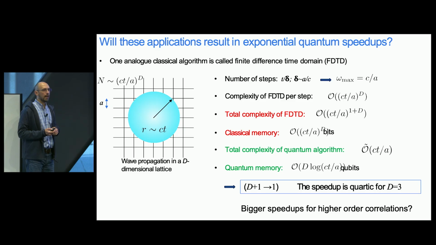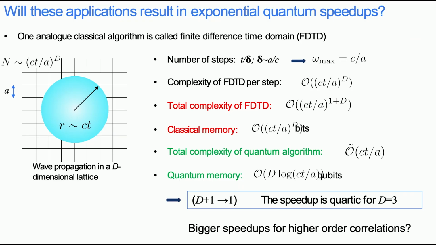Now, when we consider the shadow Hamiltonian simulation algorithm exactly for this problem, we know that the cost is mainly going to be linear in time. But as I said at the beginning, the cost in terms of the volume of the system is very mild. It's only going to be polylogarithmic, right? But we have this linear cost in time. So now the question is, is it really an exponential speedup for this problem or not? Well, this is a case where time and volume are polynomially related, okay?